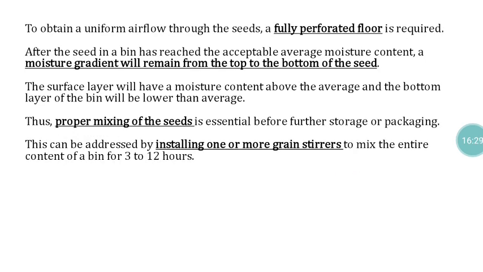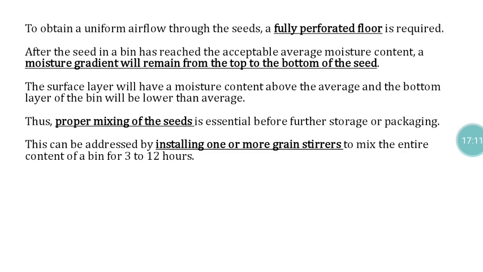To obtain uniform airflow through the seeds, a fully perforated floor is required. The bottom should be fully perforated, then only will uniform distribution of the heated air occur. In this case also, a moisture gradient will develop, because the bottom seeds are directly exposed to the heated air, which will remove the moisture content at a faster rate, whereas the top is not directly connected with the heated air. So at the end of the heating process, the bottom of the seeds will have a lesser moisture content, whereas the top will have a higher moisture content. So here also there is a moisture imbalance.